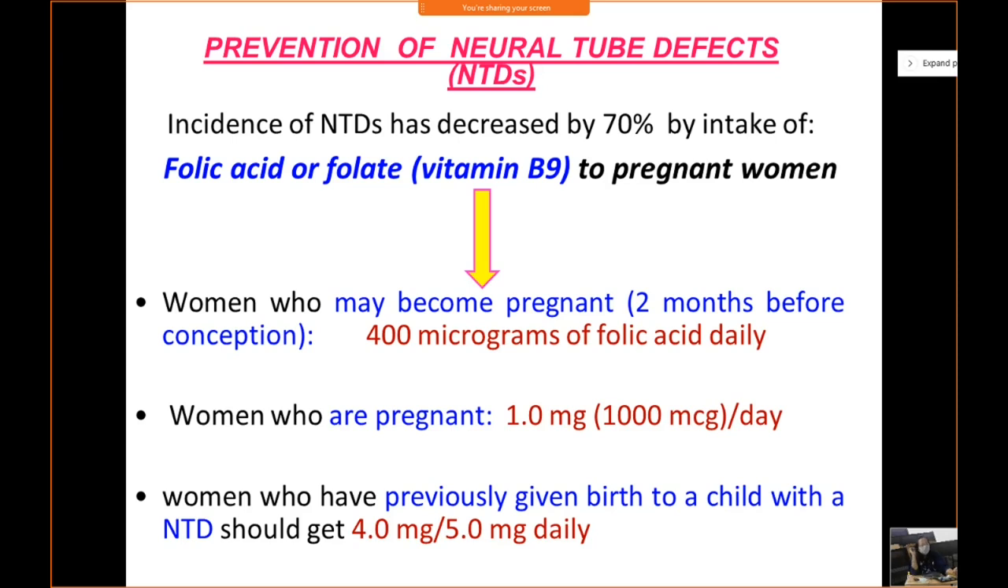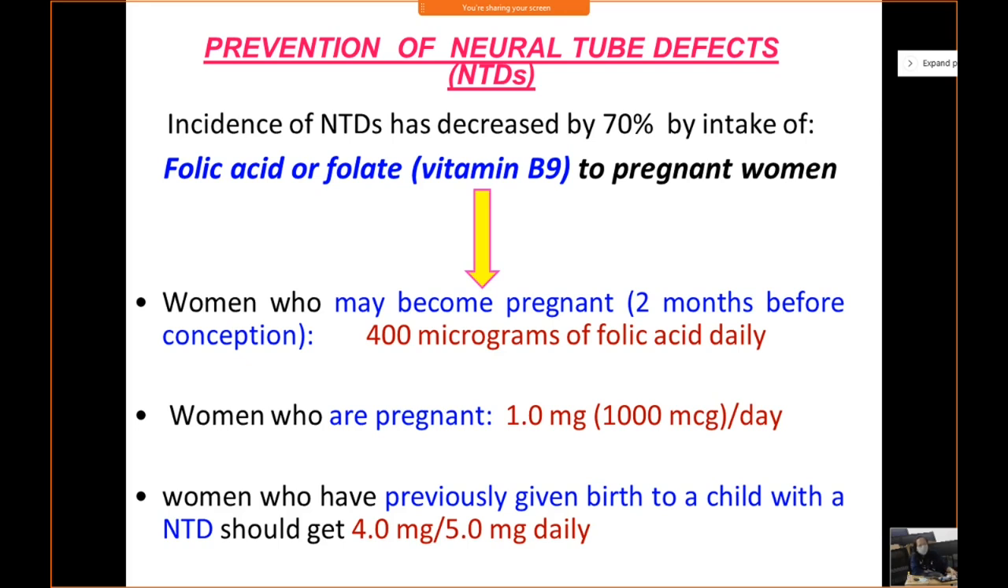Now, how to prevent neural tube defects? The incidence has now decreased by 50 to 70% by intake of folic acid or folate, that is vitamin B9, which is given to pregnant women. Now, this is mandatory. All pregnant women all over the world have to take folic acid during their antenatal period, right? So women who may become pregnant are advised to take 400 micrograms of folic acid daily, starting 2 months before conception. Women who become pregnant are supposed to take 1 milligram of folic acid per day for the entire first trimester.